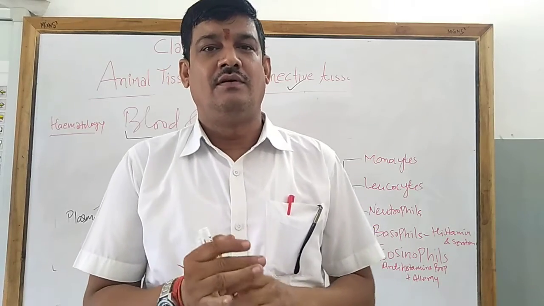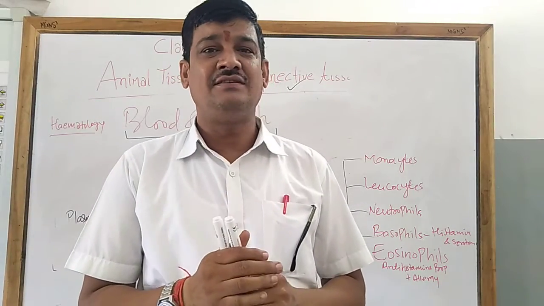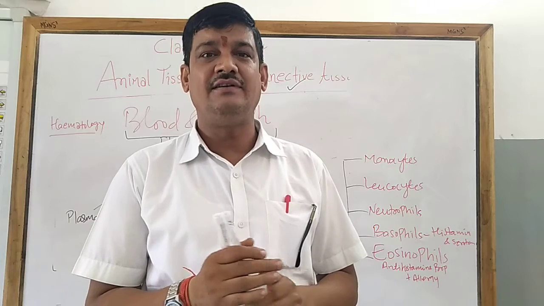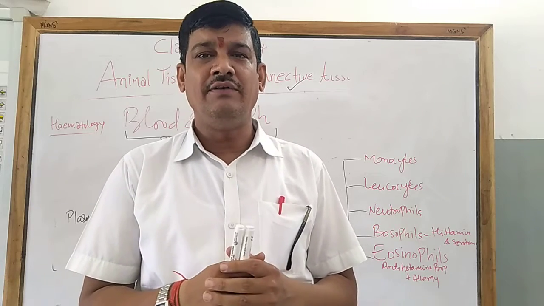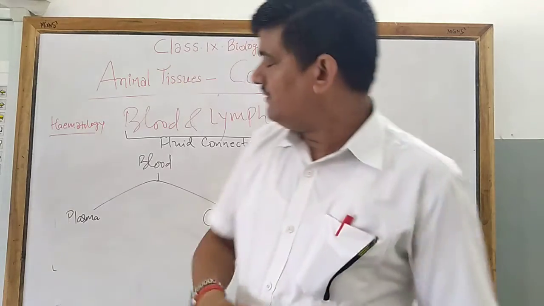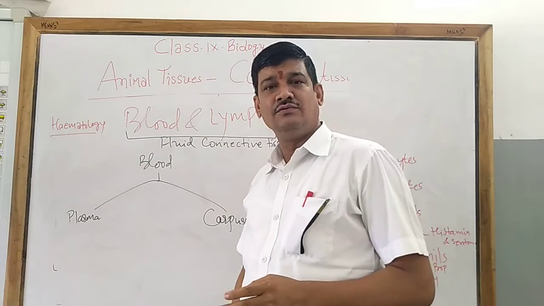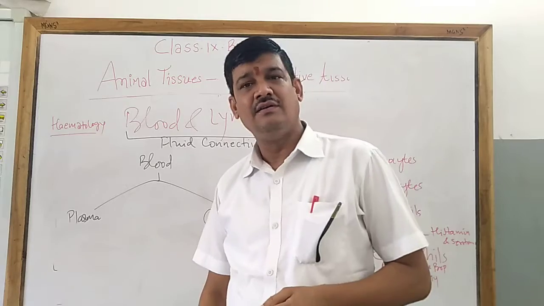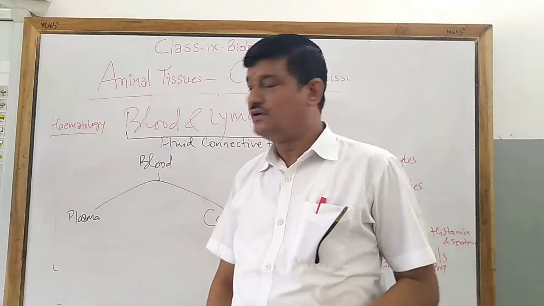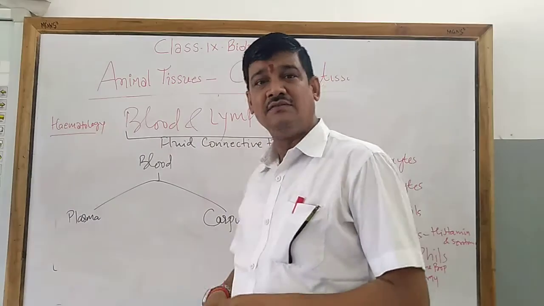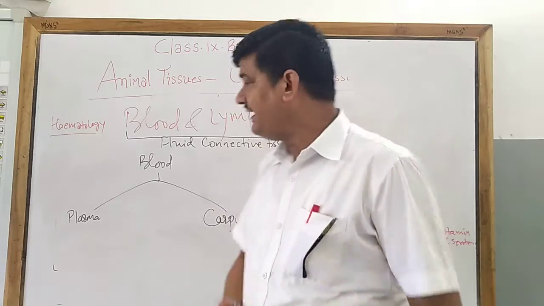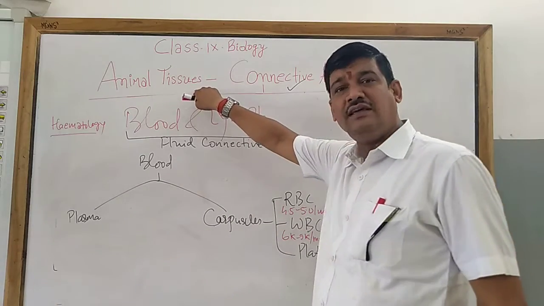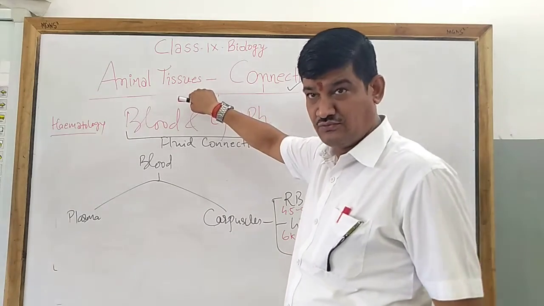Today we will finish the last connective tissue, that is the blood. Already we have finished the areolar connective tissue, tendon, ligament, bone, cartilage and adipose tissues. So this is the last connective tissue, and it is known as fluid connective tissue.